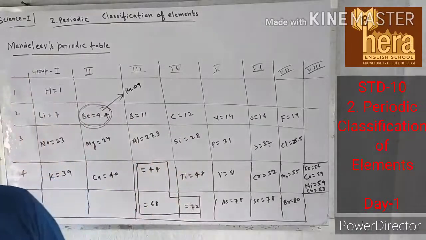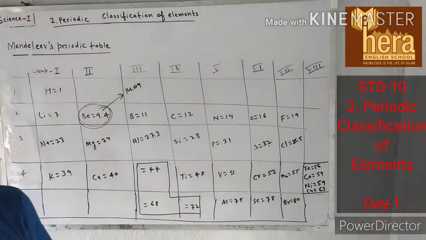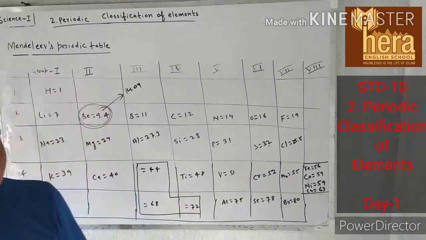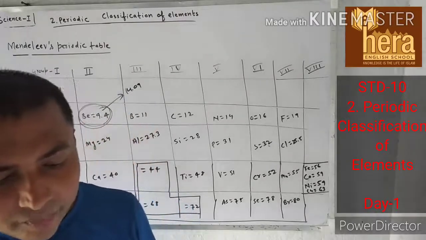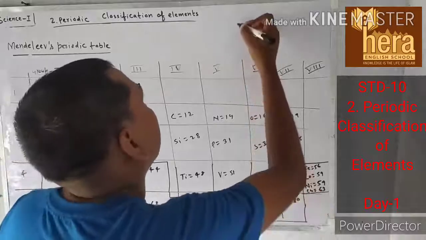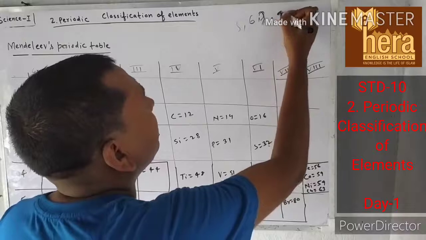Now the demerits of Mendeleev periodic table. The first demerit is the whole number atomic mass. Whole number means what? If I say 5, 6, 7, 9, these are whole numbers.